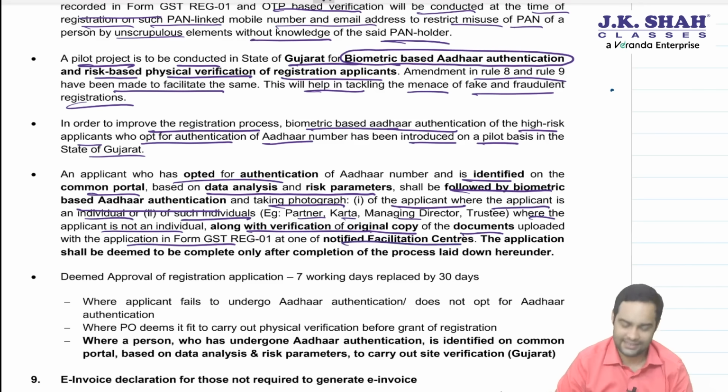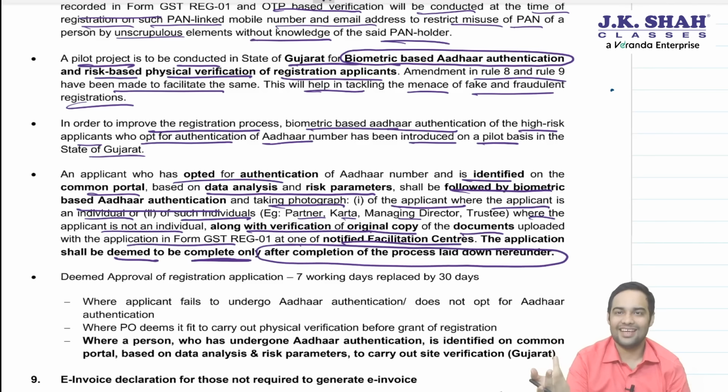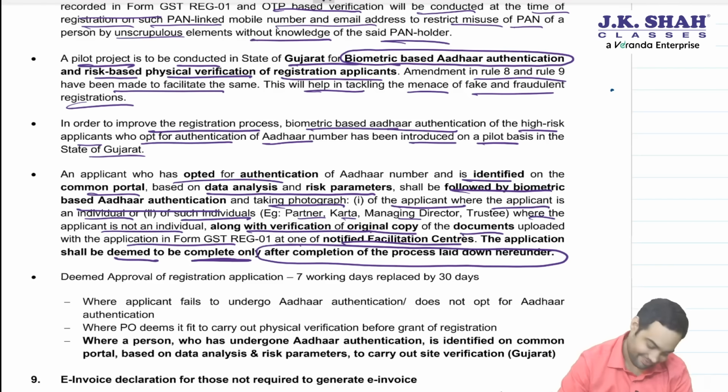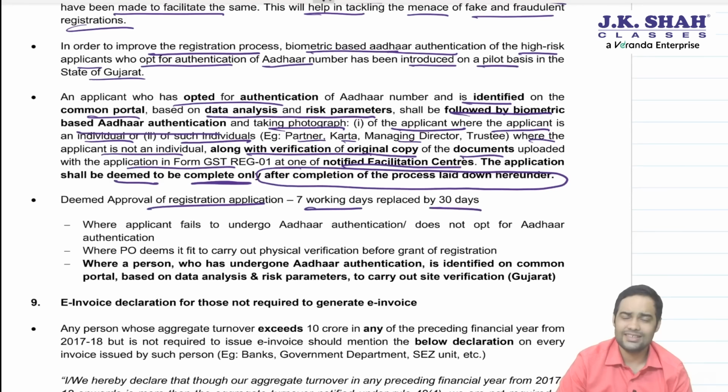That means at present you just file the application, it is complete, and thereafter you start counting 7 working days. But here application is deemed to be complete only when you have completed the biometric based Aadhaar authentication. Then deemed approval of registration, 7 working days replaced by 30. You know this, 1 point extra has been added, only Gujarat as of now.